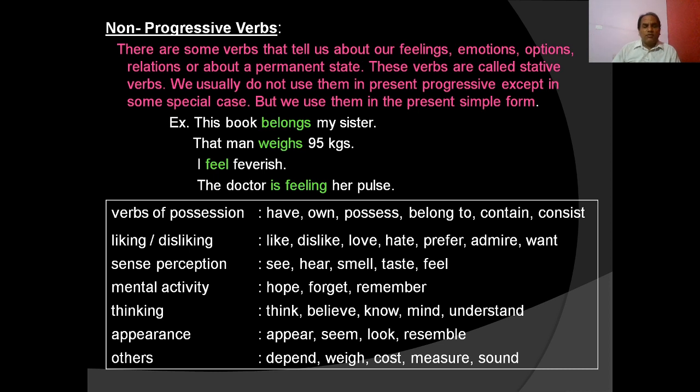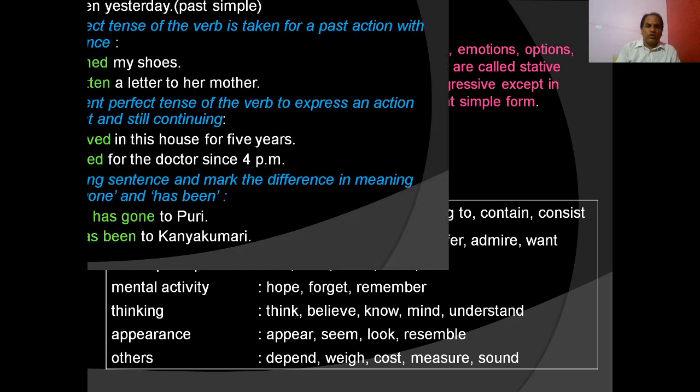And mental activity: hope, forget, remember, think, believe, know, mind, understand. And verbs of appearance like appear, seem, look, resemble. Other verbs like depend, weigh, cost, measure, sound. These are non-progressive verbs, which means these verbs are not usually used in present progressive tense.